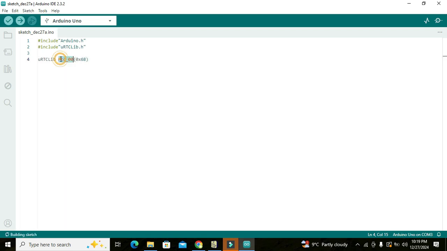Now what is this? This is the object of that particular library. Why have we created this? Because we want to call certain functions that lie within this class. And in the parentheses we have passed one argument, which is the address for our library.